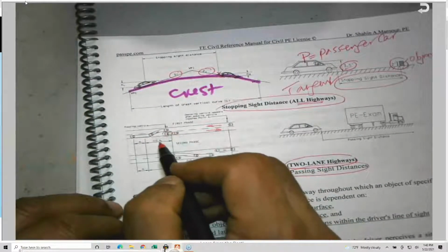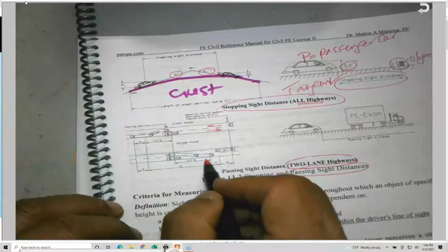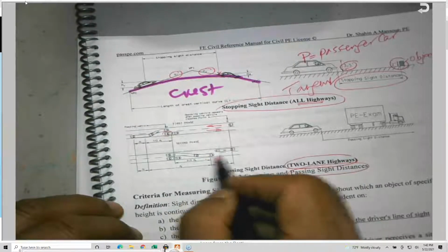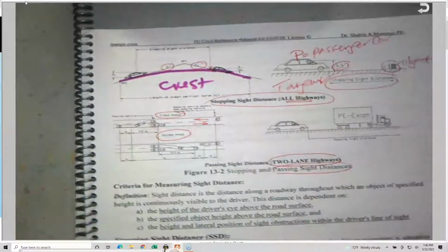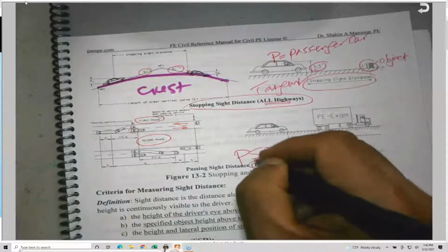You are driving, and there is a slow vehicle here, so you need to speed up to take over the other lane and come back before the other car coming from the opposite direction. There are two phases, first phase and second phase, but this is just to show you. This is called passing sight distance.